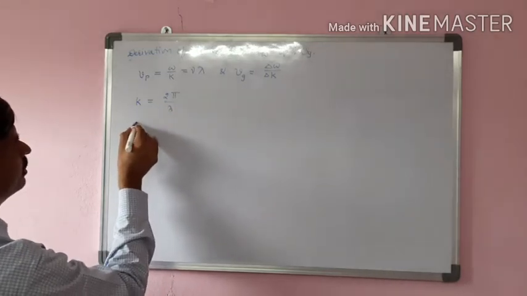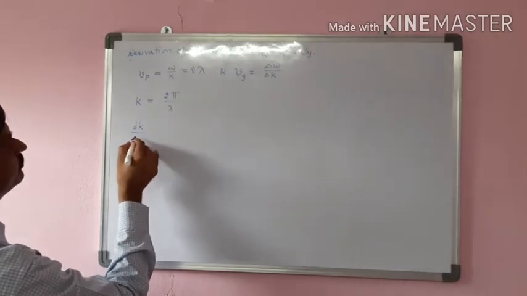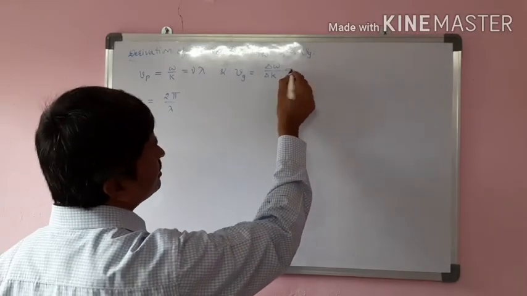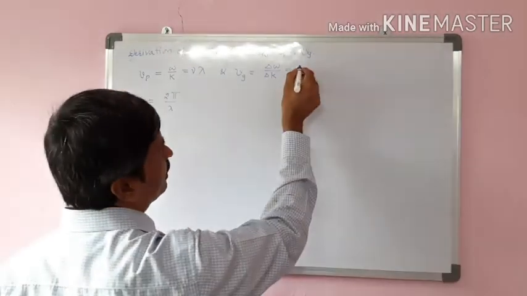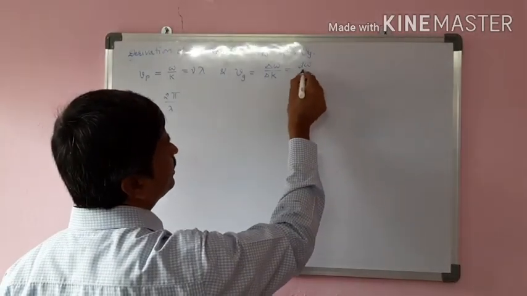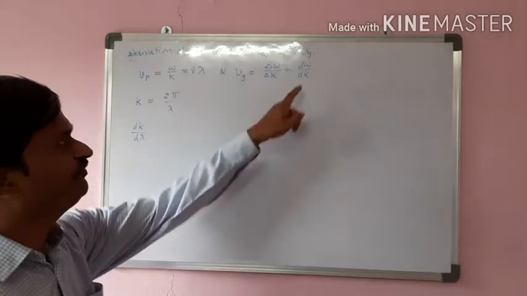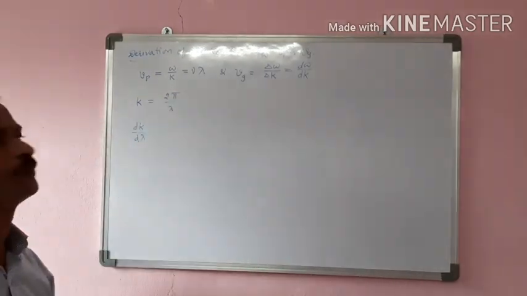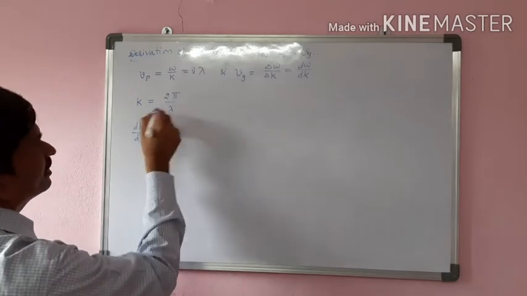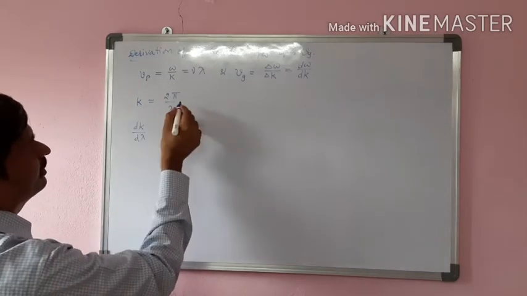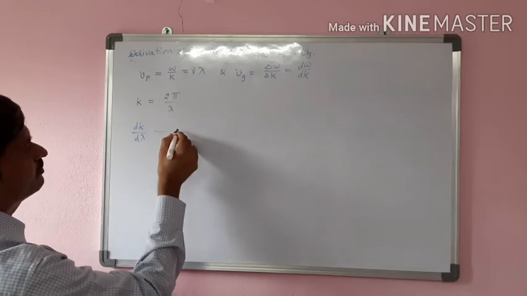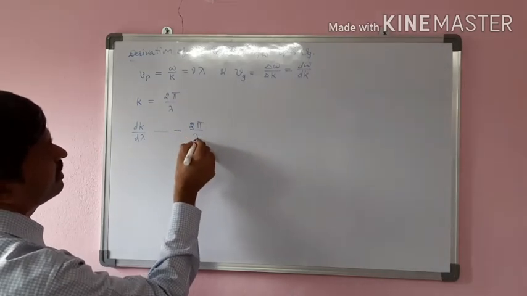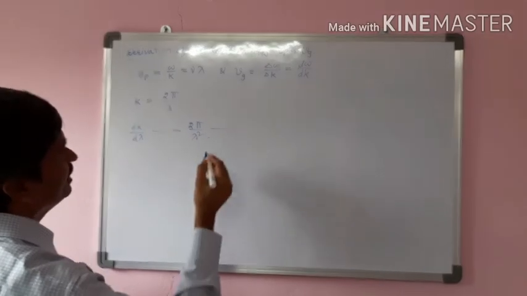We want dk by d lambda. Here, dear students, group velocity for continuous waves we can write as d omega by dk simply. So if we find this value, we can find the relation between these two, right? So for that, dk by d lambda is equal to simply minus 2 pi by lambda square. Say equation number 1.